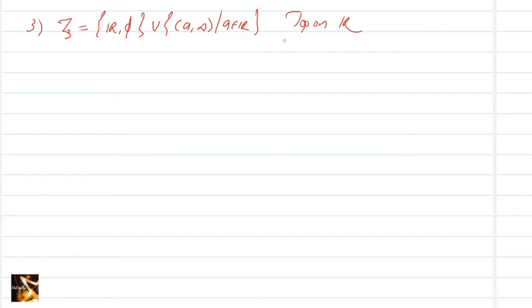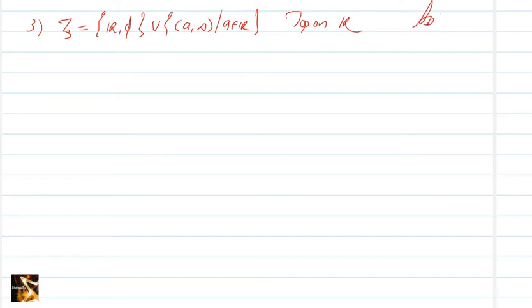Now we will discuss one more topology on R, that is tau 3. Tau 1 we have taken as the usual topology, tau 2 is the semi-open interval topology, and tau 3 is the set of all R, phi, union intervals of the form A to infinity where A belongs to R. Clearly this is a topology on R, that you need to verify.